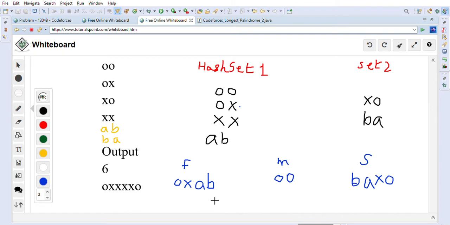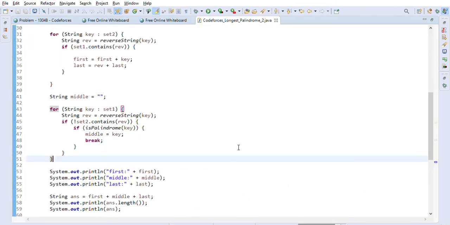Just for your convenience, I will write it down here. It is OX, then AB, then we add the middle OO, and then the second part BA and XO. So this is the palindromic string. Again, both directions are the same: OX AB OO BA XO. This is one of the examples we will also check as a unit test in our Java code. I think it's pretty clear now. Let's look at the Java code.